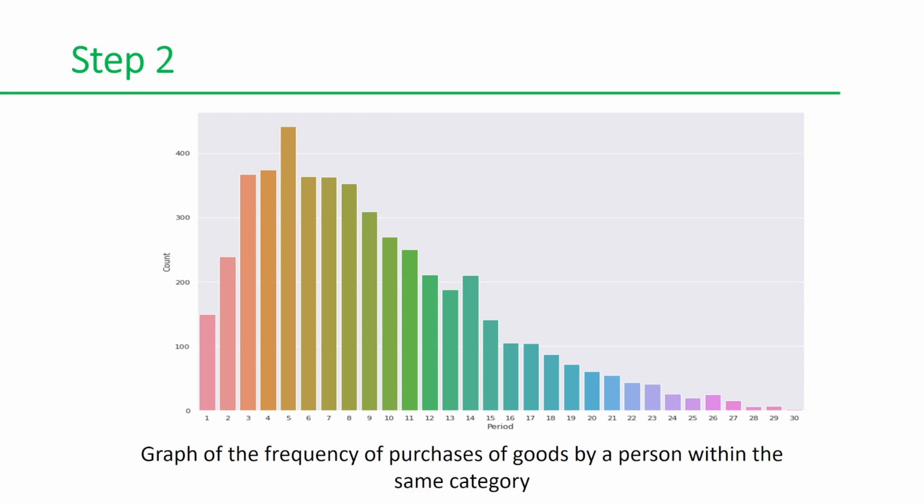The first thing we determined was the frequency of purchases of goods within one category by a specific person. This graph shows how often people buy products within one specific category. It turned out that with a sufficient set of data, we have a relationship between the frequency of purchases of a product and belonging to the category of the product.